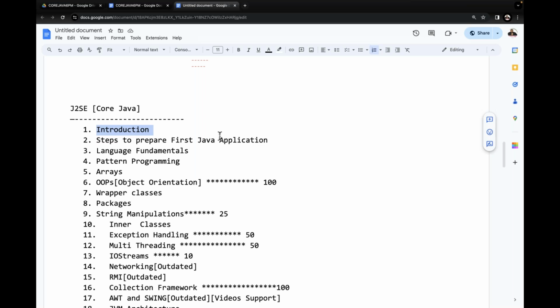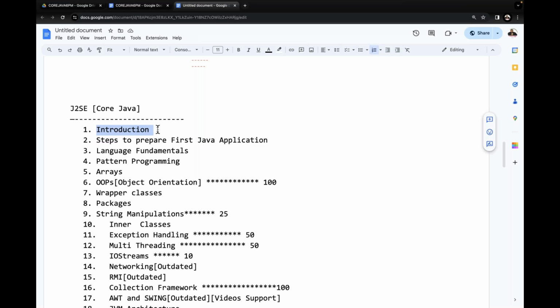Why are we coming for Java? What differences are available between Java and other languages? What are the Java features? Java naming conventions. This total theoretical concept is available. If I take this theory now, it may take nearly 3 to 4 days of time continuously.